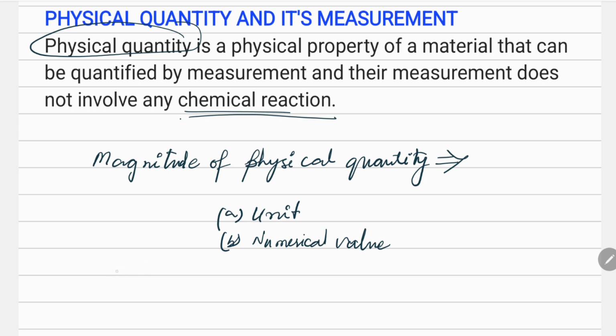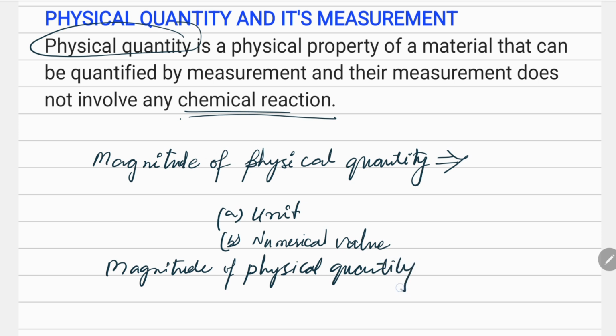So what is the magnitude of a physical quantity? It is actually the multiple of these both: unit multiplied by numerical value, or numeral, you can say.